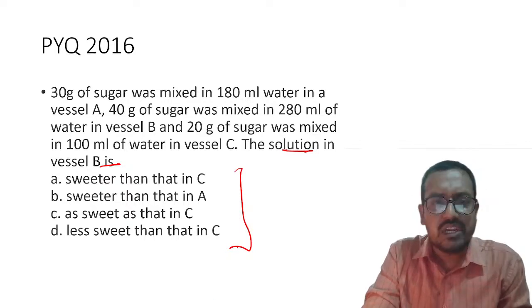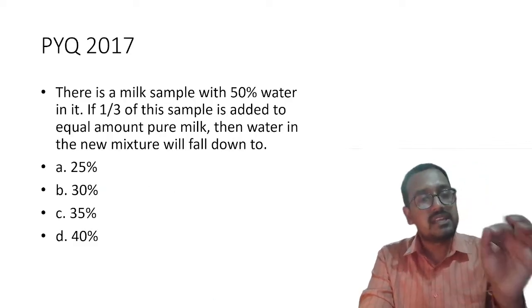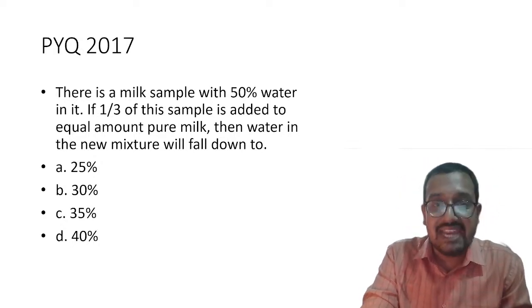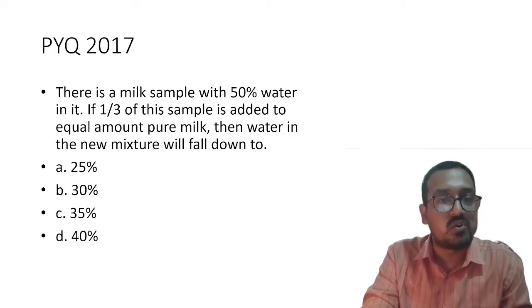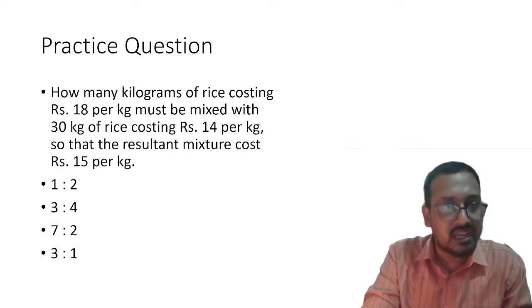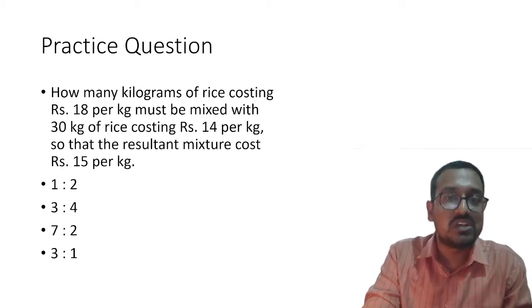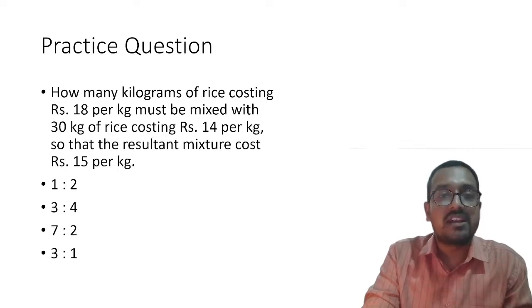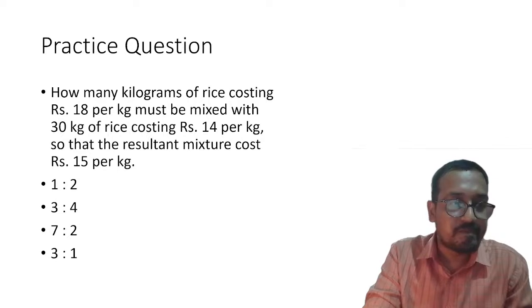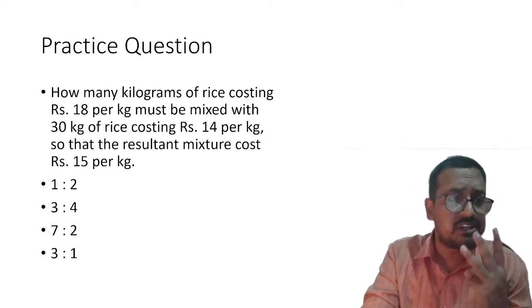The second: there is a milk sample with 50% water in it. If one third of this sample is added to an equal amount of pure milk, then the water in the new mixture will fall to what? The third: how many kilograms of rice costing rupees 118 per kg must be mixed with 30 kg of rice costing rupees 14 per kg so that the resultant mixture costs rupees 15 per kg? Please remember these three questions, we will try to solve them.